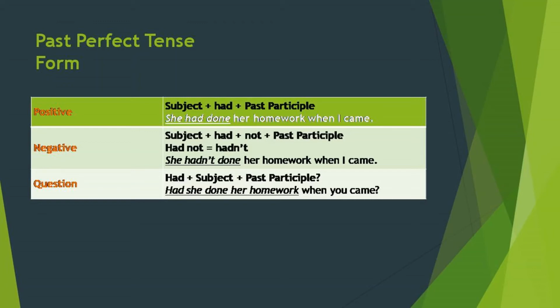I'm talking about it symbolically. It's not necessary that every time you have to put when I came. Every time you have to put another clause which will be in past indefinite tense. This is necessary because in perfect tense, two actions happen. One earlier, another later. Earlier one is past perfect tense, later one is past indefinite tense, and these two clauses must be added together with some connecting words. Clear?